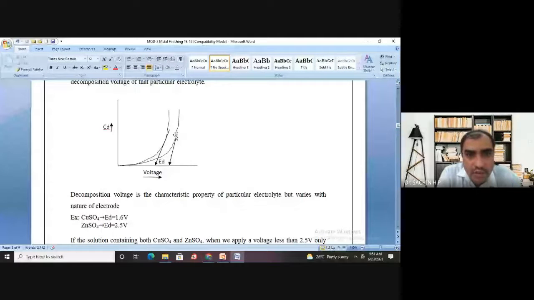So the nature of the graph is almost the same, but in one case we got the EMF at 1.23. But here, what happened with respect to lead? See, the first graph is for platinum and the second graph is for lead metal. So for lead metal, what happened here? Whether the electrolysis happened at 1.23?